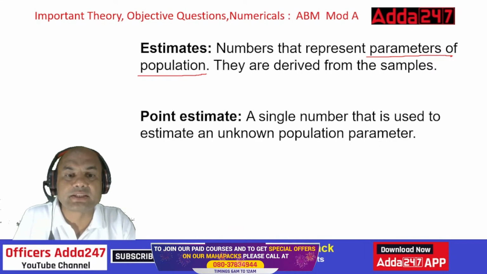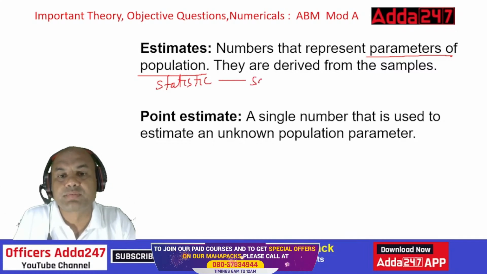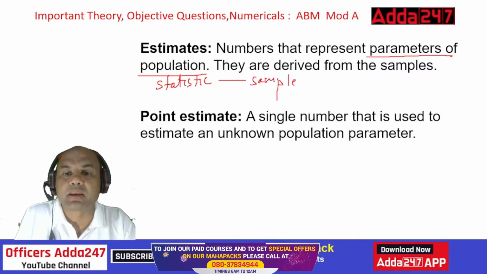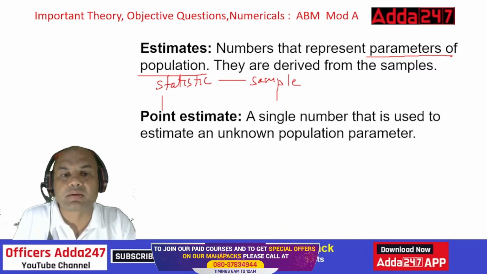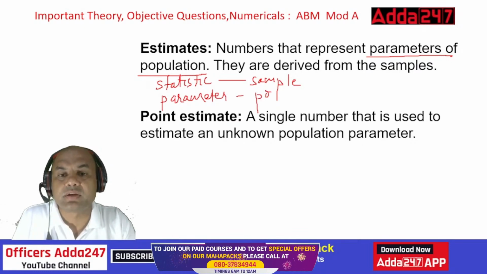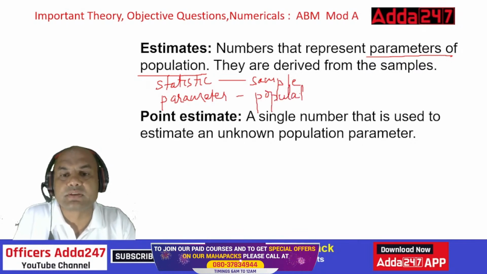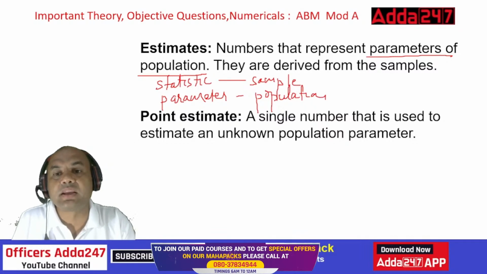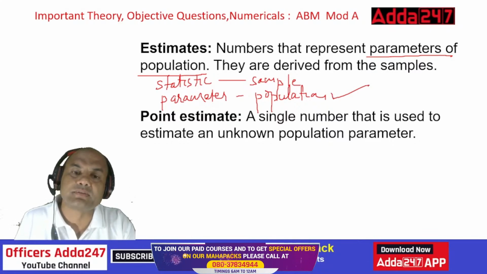Always remember, statistic is used for sample, and parameter is used for population. So what is my estimate? It represents the parameter of the population. It focuses strictly on the population.